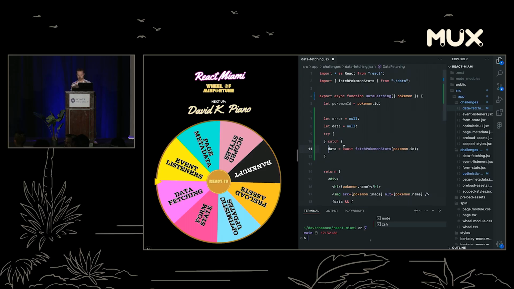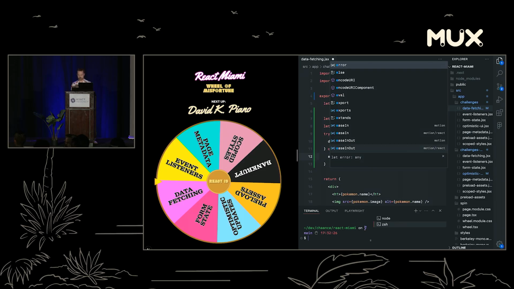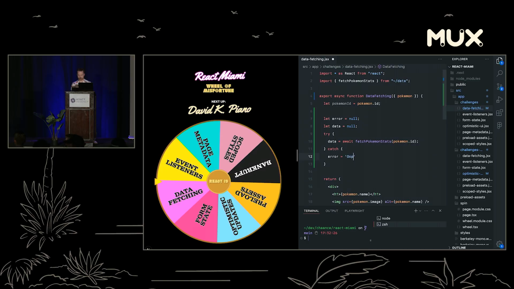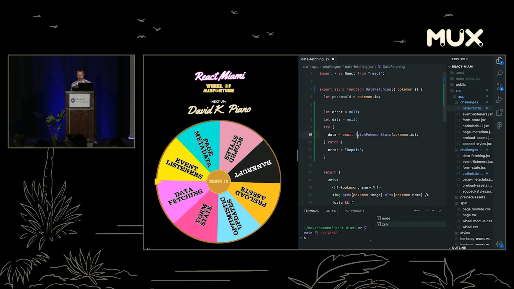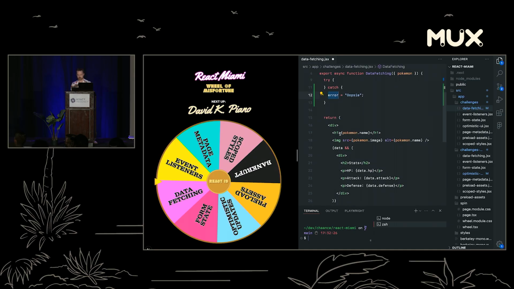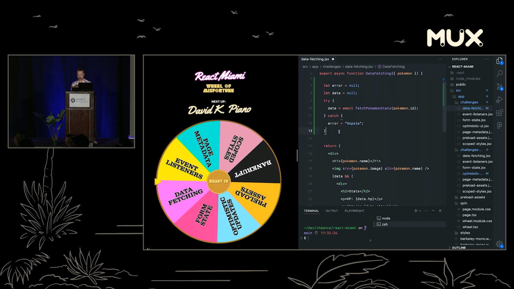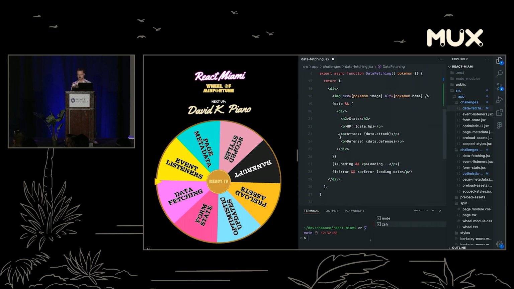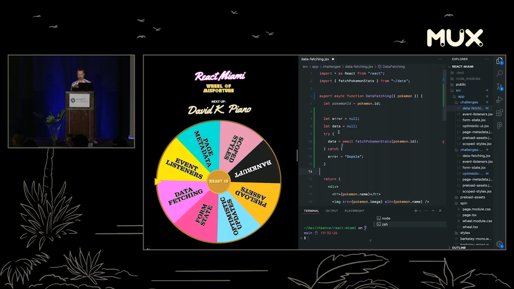That seems good enough. And then say error is equal to. We're not going to worry about our actual error because we're developers and users don't care, right? Cool. And now we can call this function directly on the server, and we're pretty much done. We can get rid of that loading state because the user is never going to see it anyway. We don't have to use effects anymore. So you're welcome, David. We get to delete a useEffect and revert back to Boolean states.